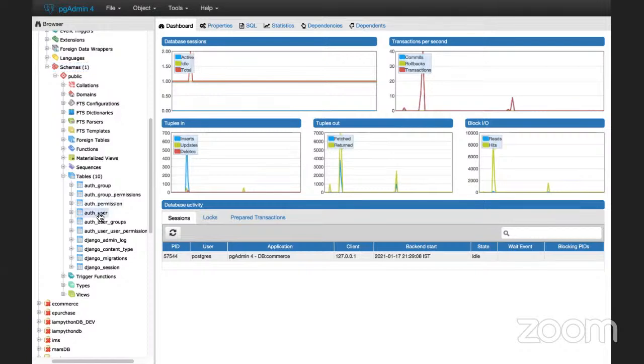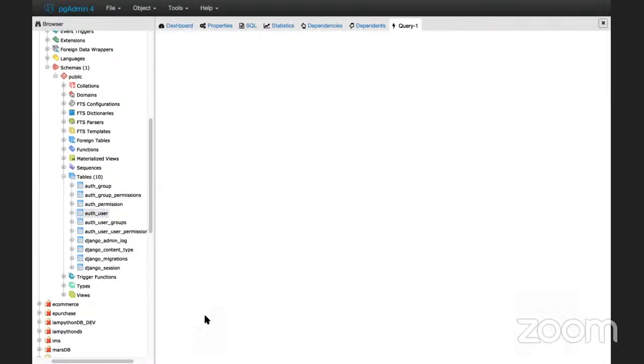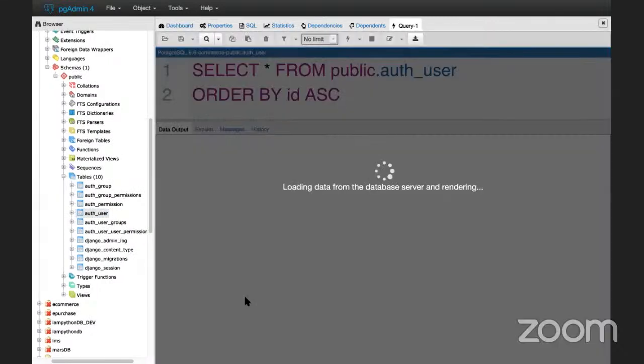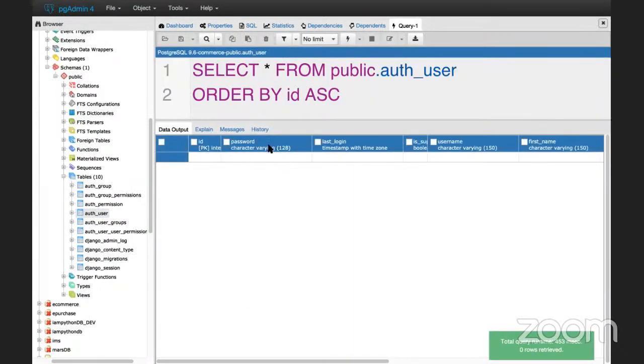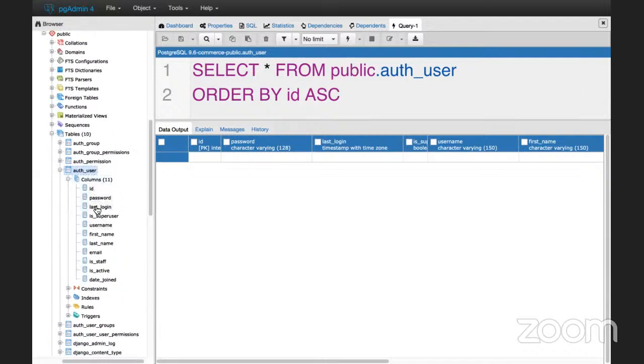If you look at the authentication user, I'm going to check what the content of this user table is. Basically it has ID, password, last login, username, and so on. If you expand this, you can see all the columns here: ID, password, last login, is_superuser and all. So we are going to insert the data here, and then we can see how these columns are filled.